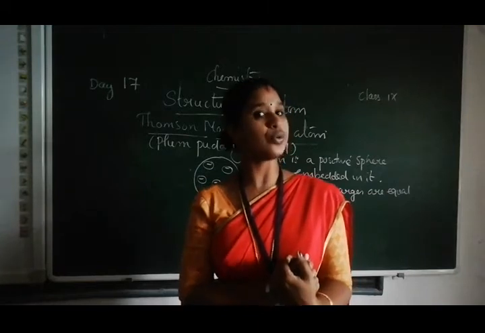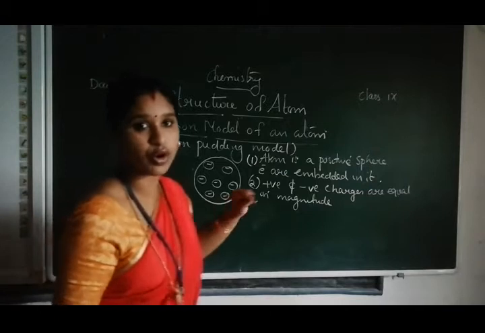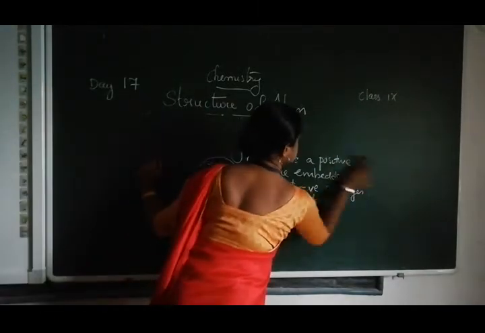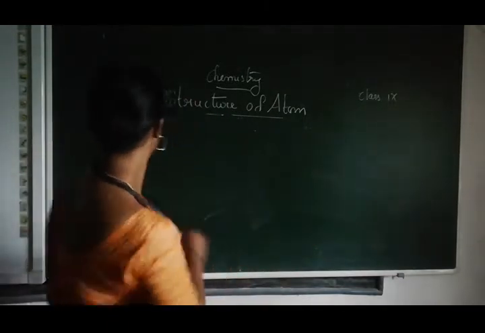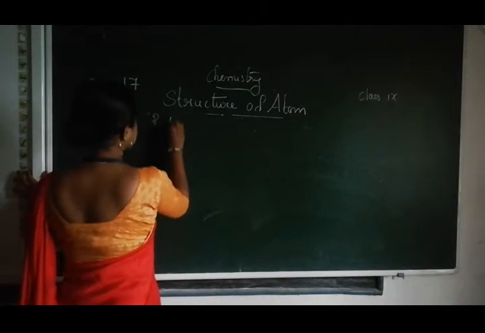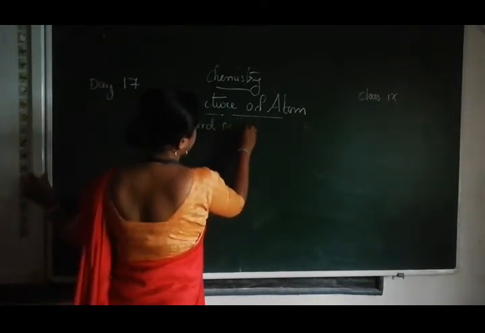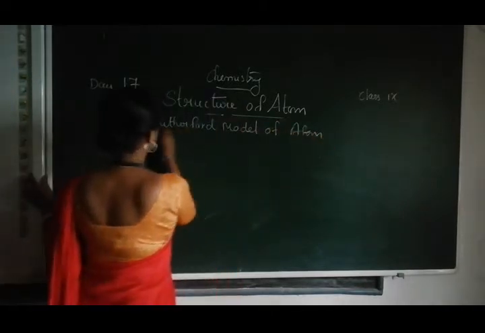Okay, let's discuss the second model of atom, the Rutherford model of atom.